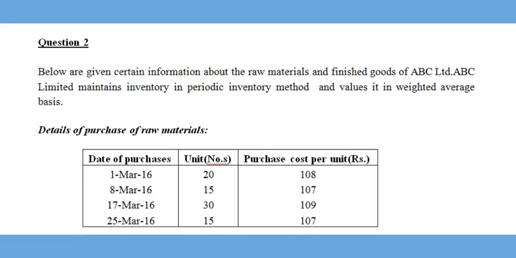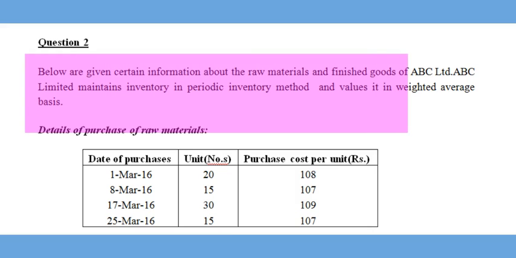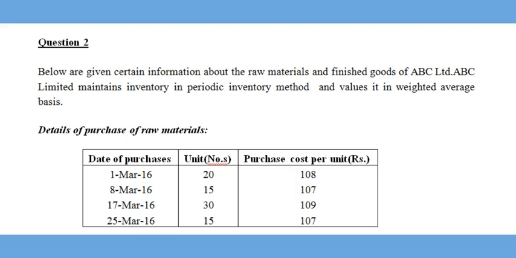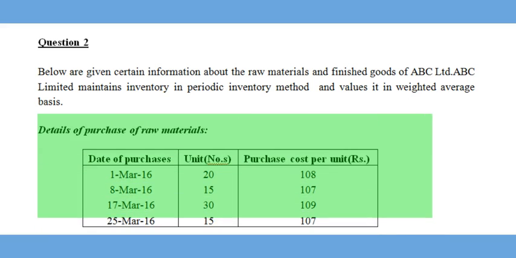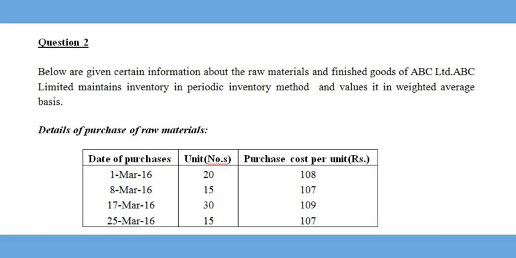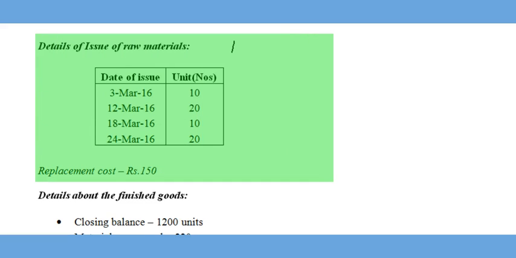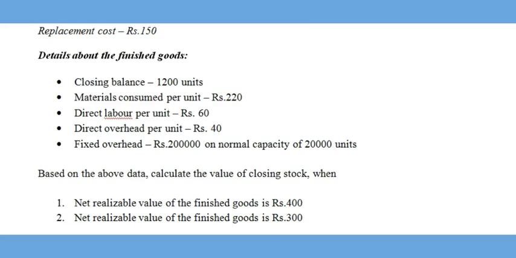Below are given certain information about the raw materials and finished goods of ABC Limited. ABC Limited maintains inventory in periodic inventory method and values it on weighted average basis. Details of purchase of the raw materials are given along with the date of purchase. Details of issue of raw materials is also given with the respective dates of issue. Replacement cost of the raw materials is also given, which is rupees 150.